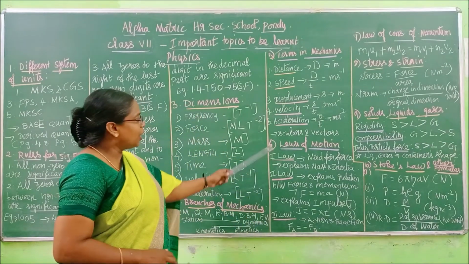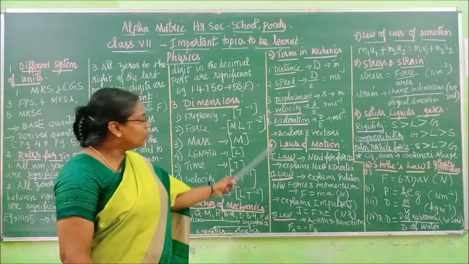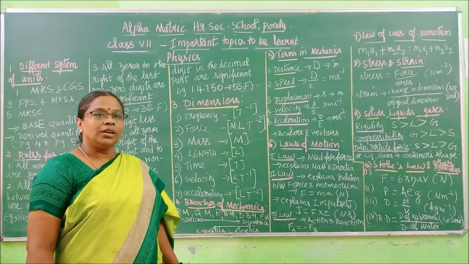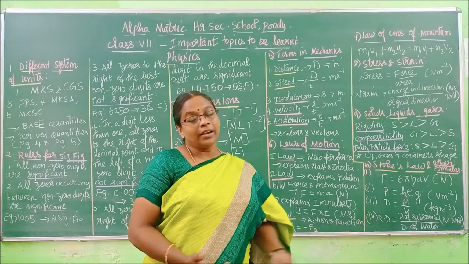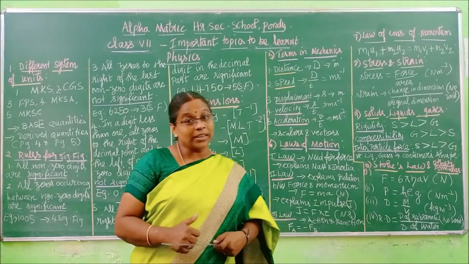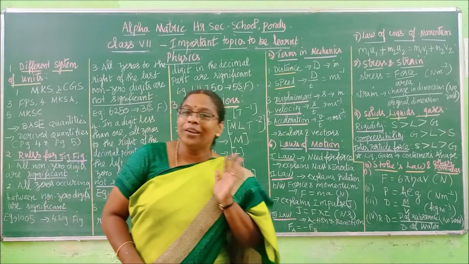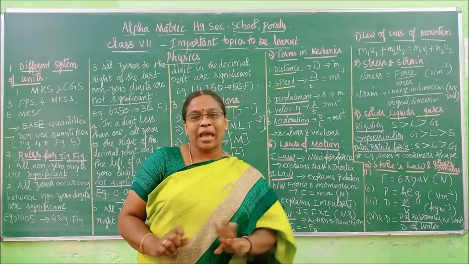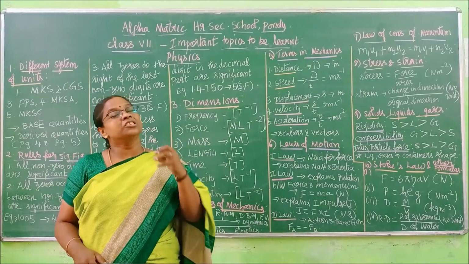Okay children. Now coming to your third lesson, laws of motion. How many laws had Newton given? The great scientist had given us 3 laws. What are they? And one happy thing I am going to tell you now. We are not going to learn the statement of laws. We are going to learn what is being explained in each law.